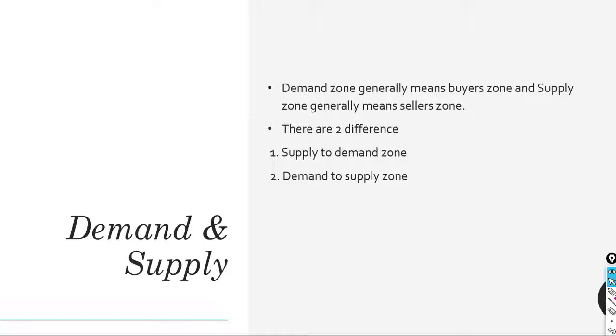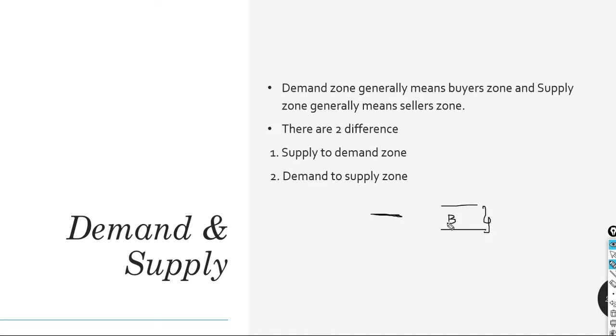So in this section, we'll discuss demand and supply. In general, a demand zone means a buyer's zone, and a supply zone means a seller's zone. I'm repeating the word zone. It means not a single price level.